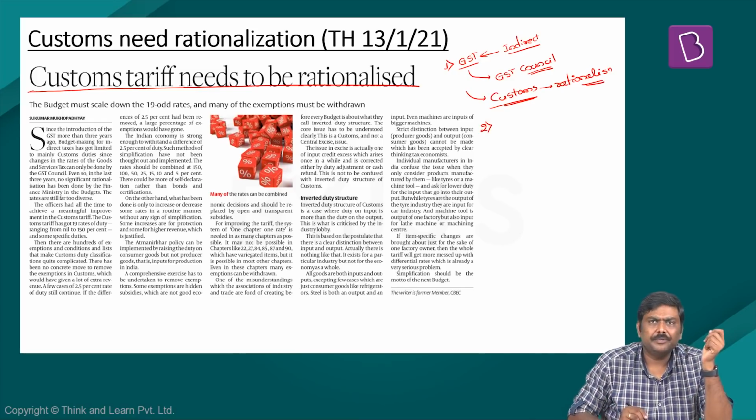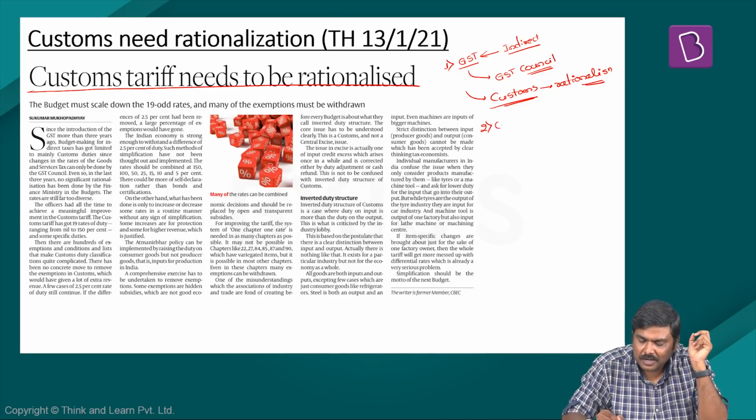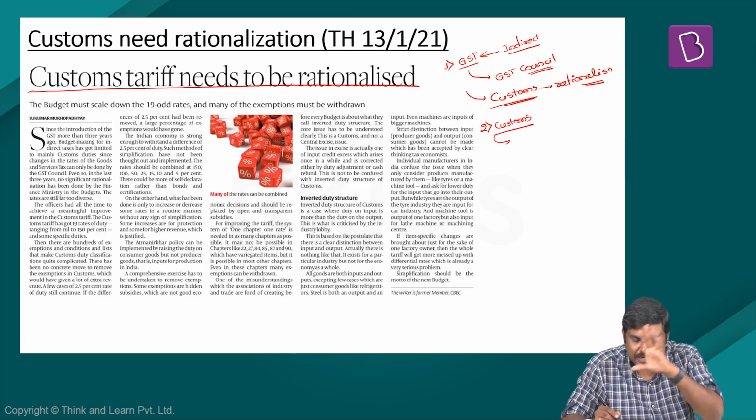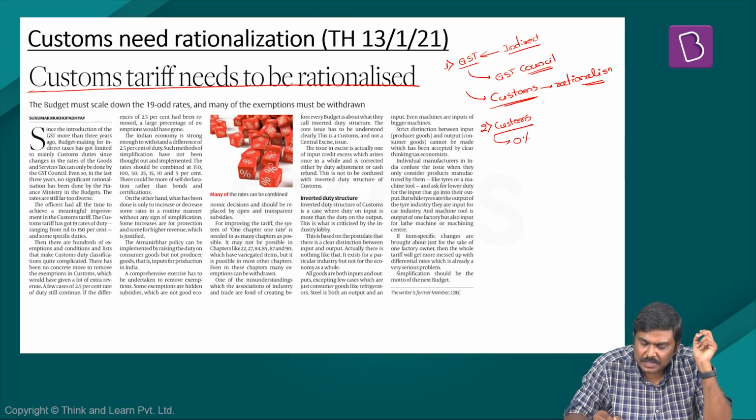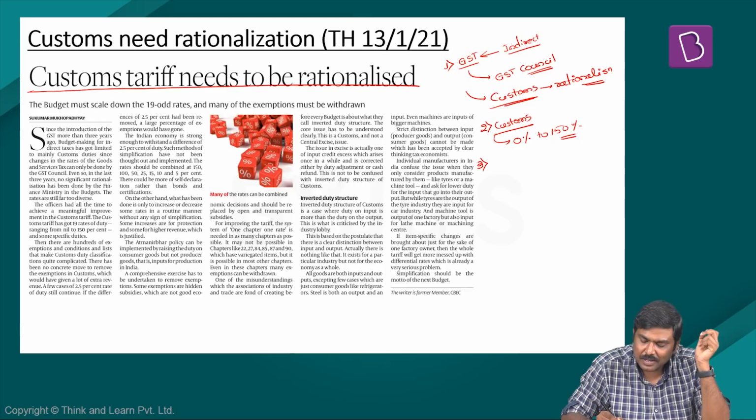Second very important point. In case of India, a large number of imports attract customs duties, and the customs duties or customs tariffs are in the range of 0% to 150%. Now, in addition to this, there are hundreds of relaxations, exemptions, listed items, etc. As a result of this, the whole customs tariff structure becomes very, very complicated.